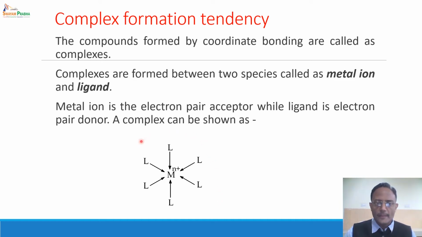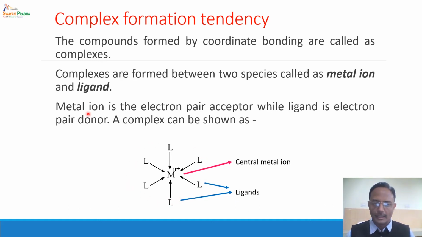And such type of complexes are mainly formed by the D block elements, and especially a large number of complexes are formed by 3D series elements. Here this M is called the central metal ion and L is called the ligand. There can be one or more ligands bonded with the metal ion in the complex.